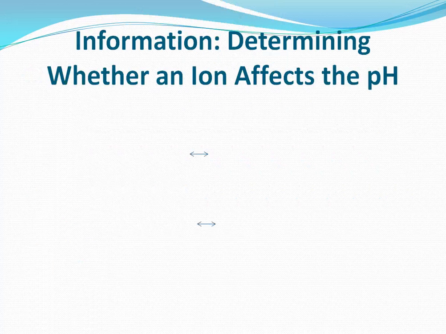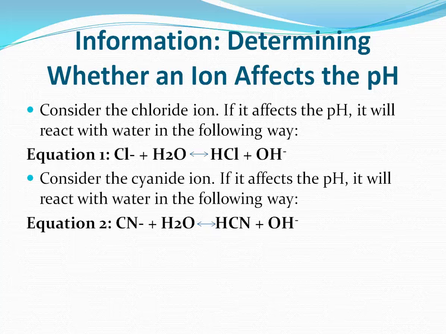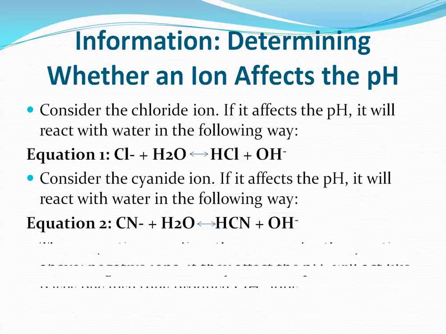Determining whether an ion affects the pH. Consider the chloride ion. If it affects the pH, it will react in water in the following way. Cl- plus H2O goes to HCl plus OH-. Consider the cyanide ion. If it affects the pH, it will react with water in the following way. CN- plus H2O goes to HCN plus OH-.